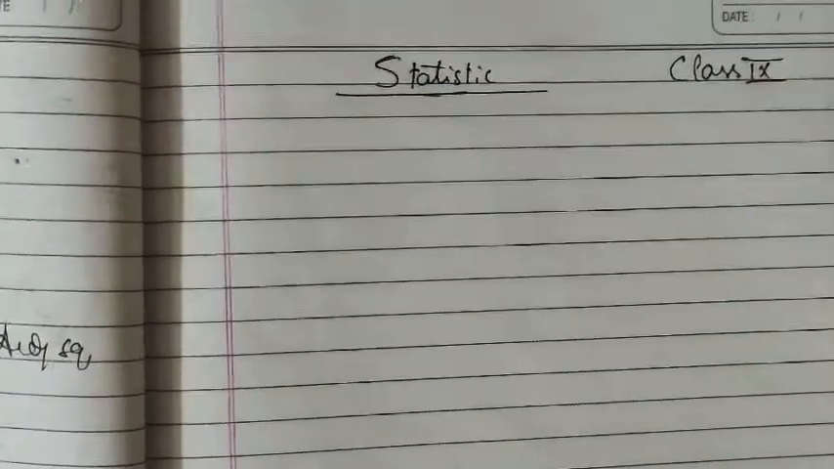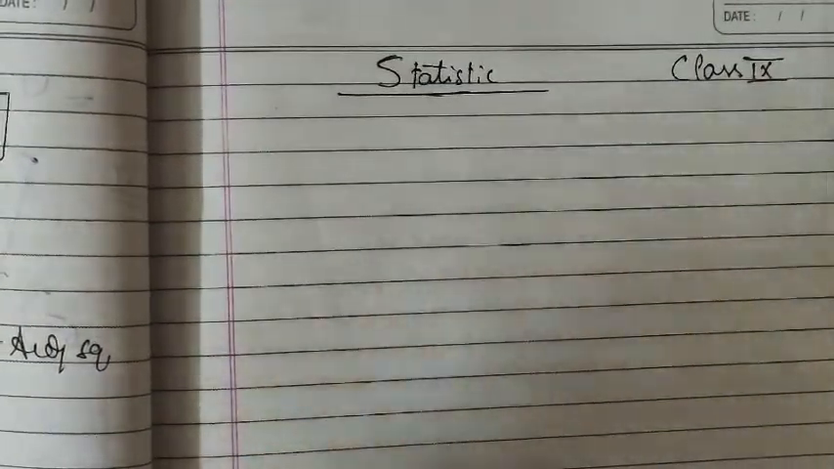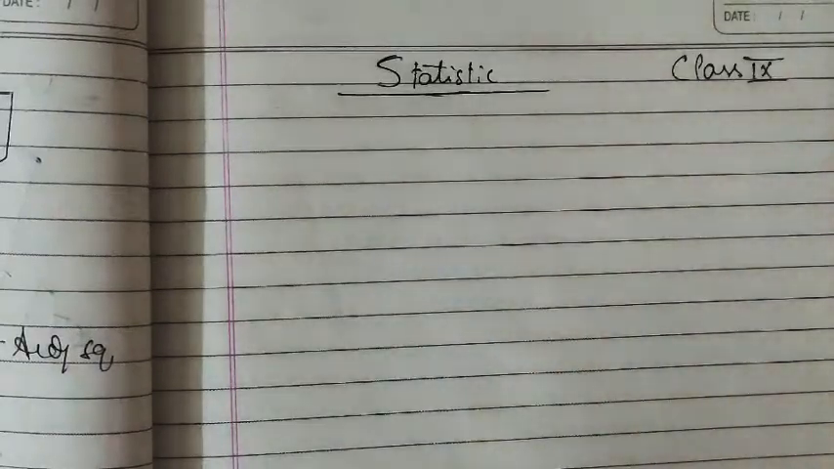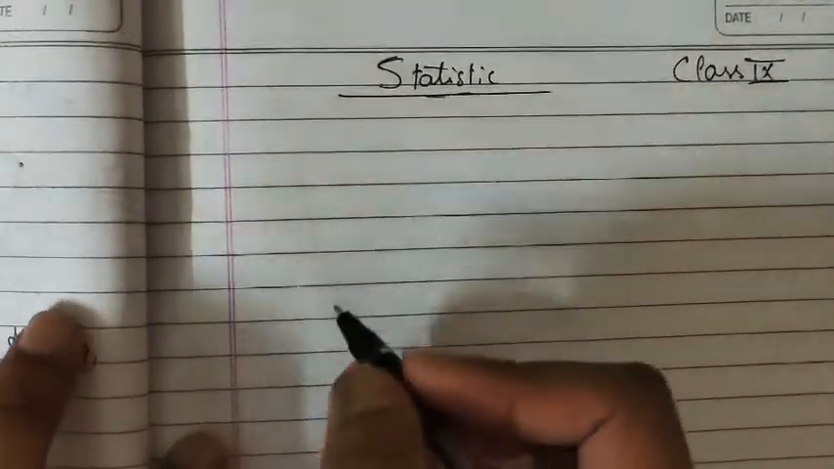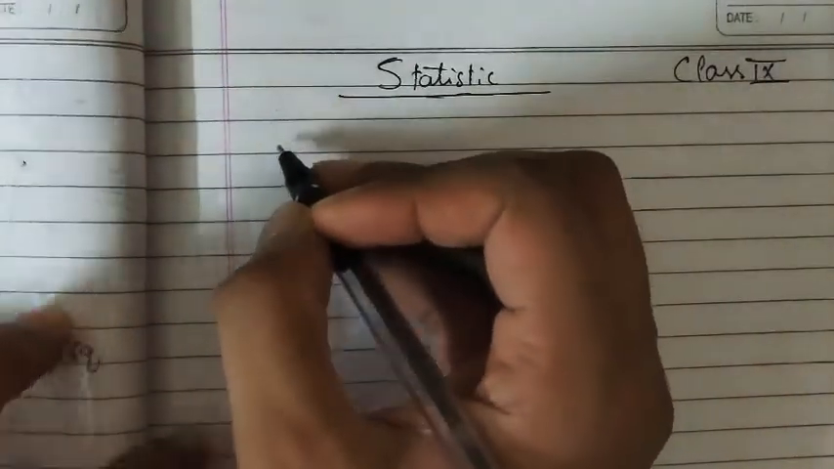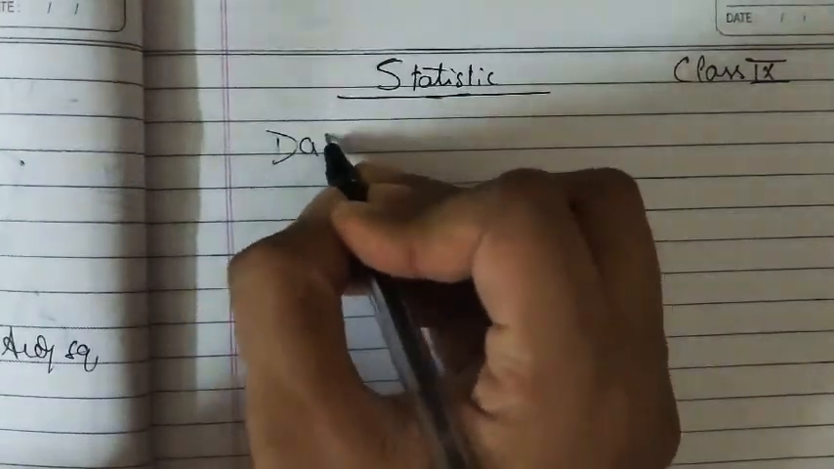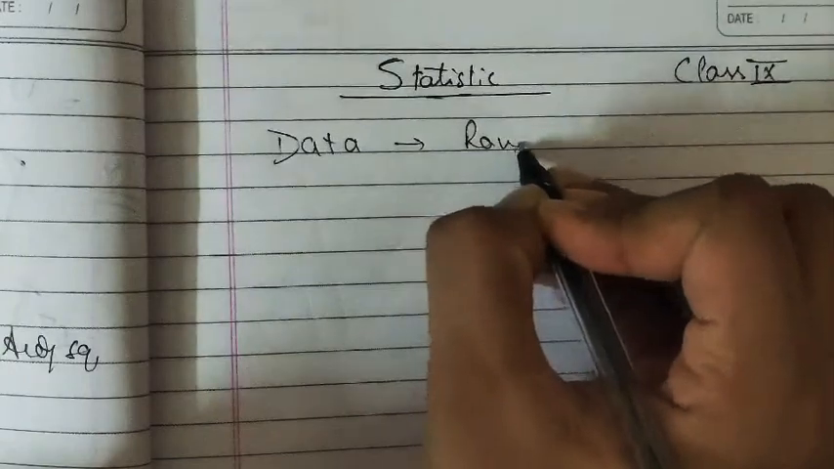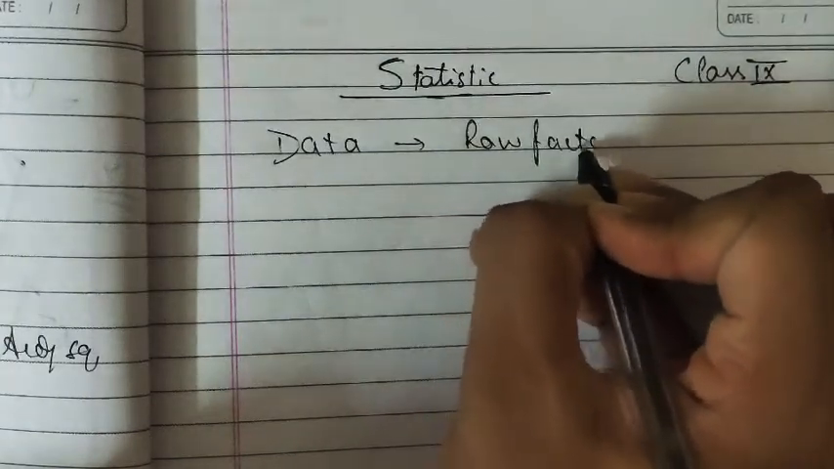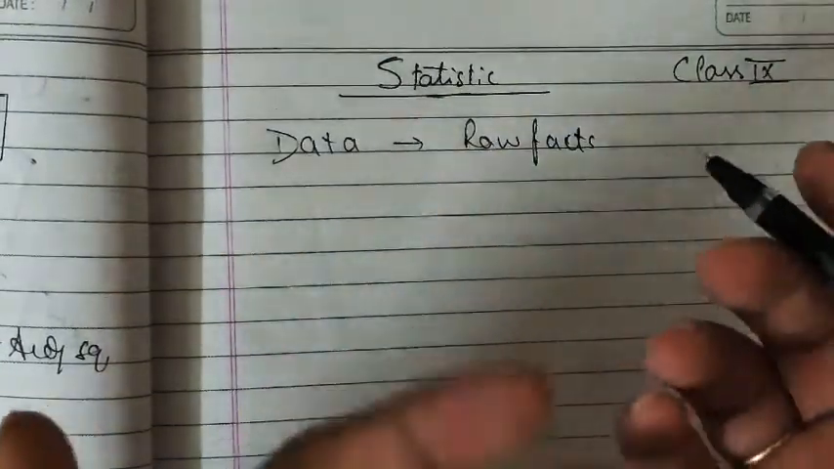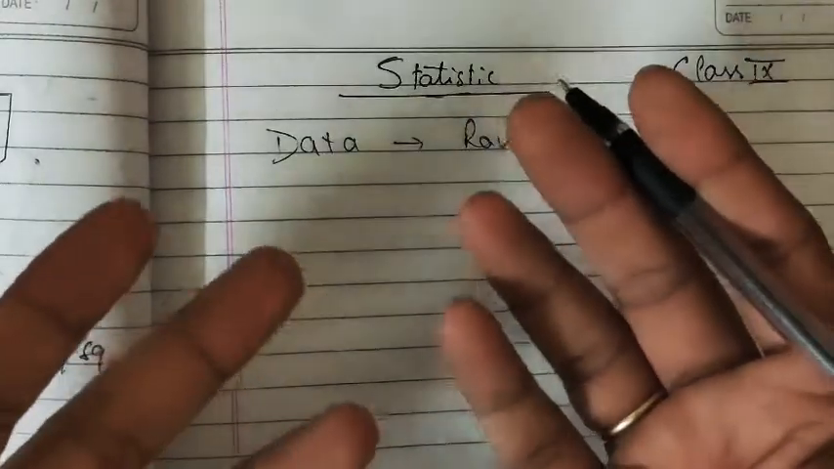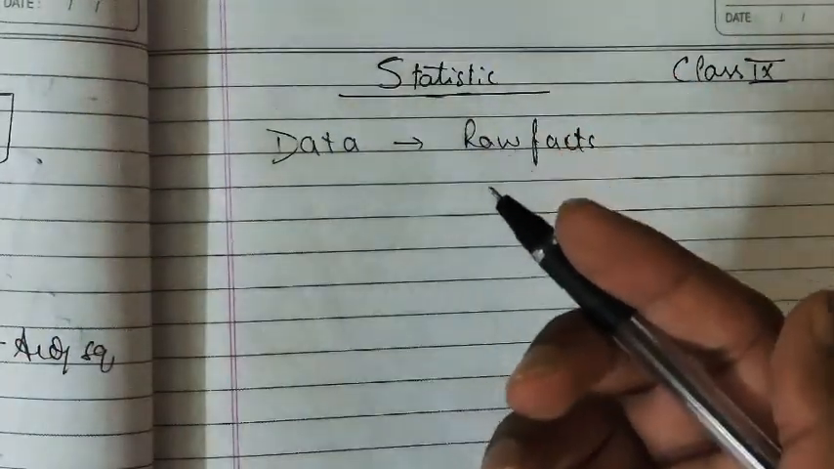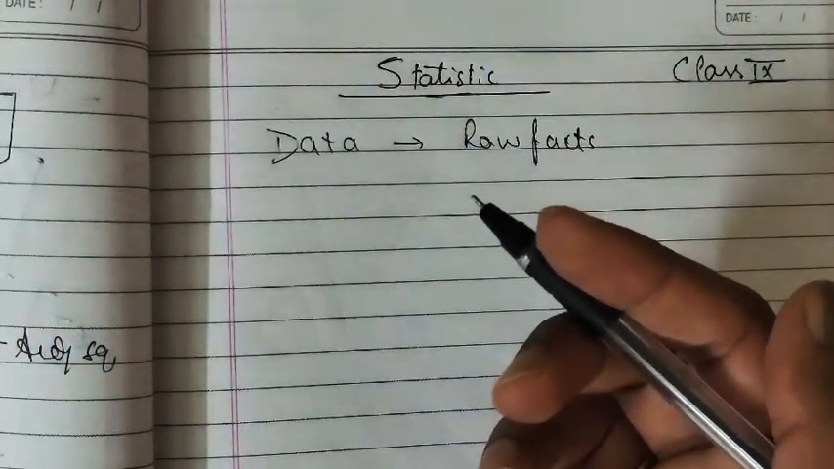So hello all, now in this video let's start with statistics. Very easy chapter of class 9th. So statistics, in this first we should know what is data. Data, raw facts, we call raw facts as data, right? Raw facts means normal facts we are getting. So that we are going to say that it will be data, right?